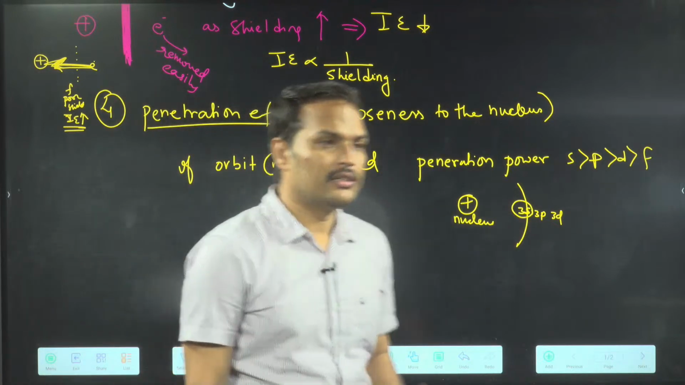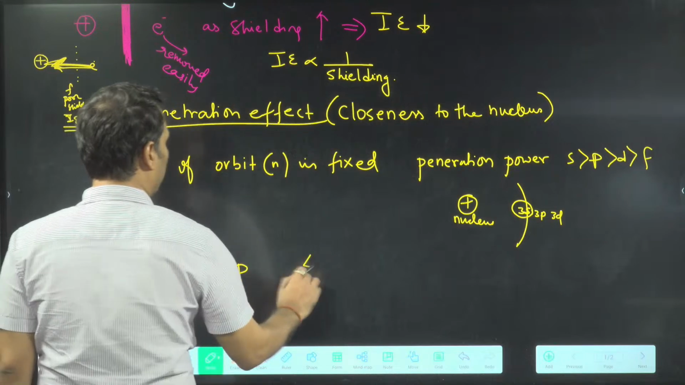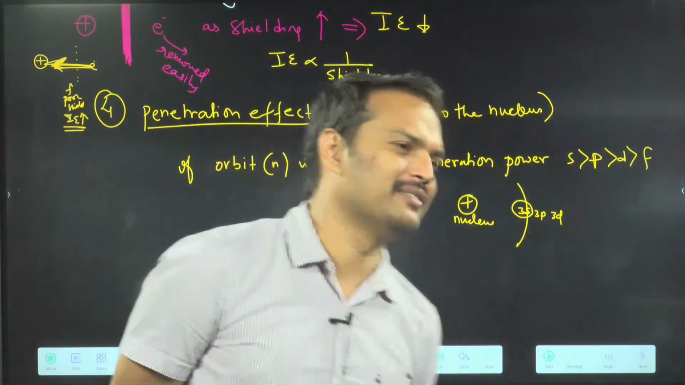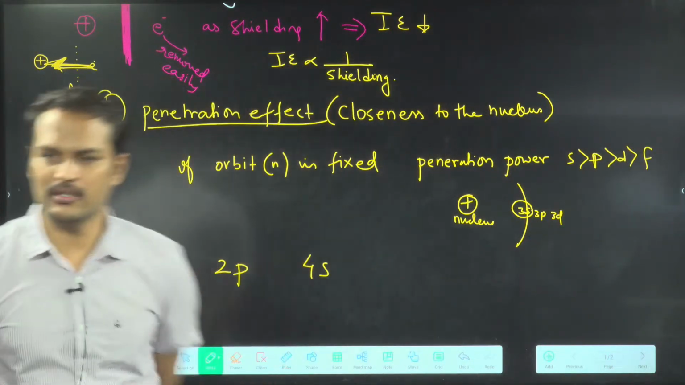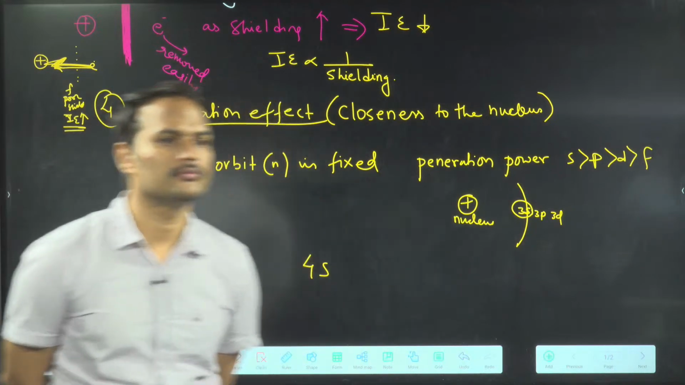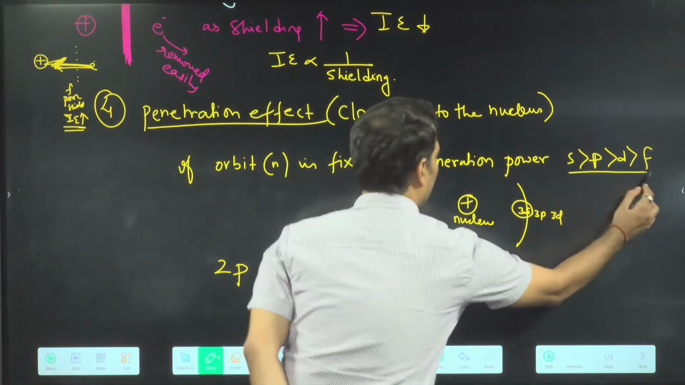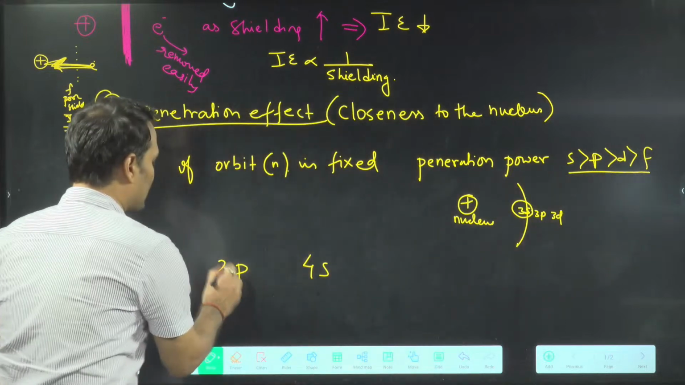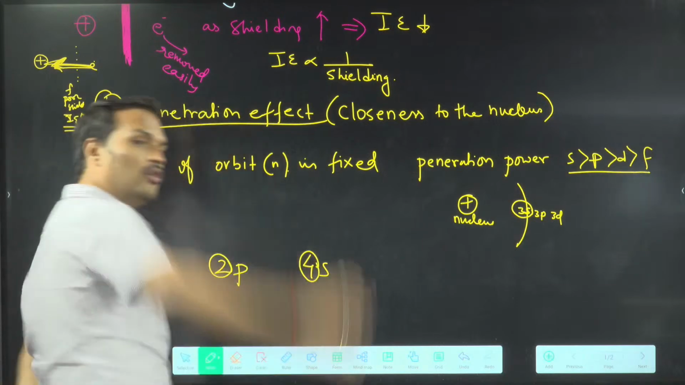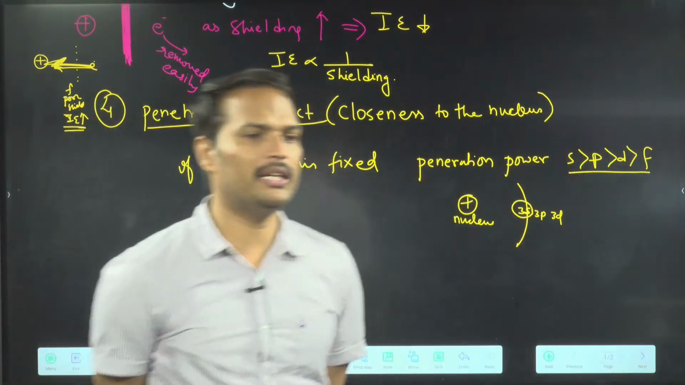Don't say this when you change the orbit. If anyone asks you who is more penetrated, 2p or 4s, what will you say? Who is more penetrated, 2p or 4s? Don't follow this. This is valid only when the orbit is fixed. 2p means the second orbit. 4s means the fourth orbit. Who is close? Now be careful.